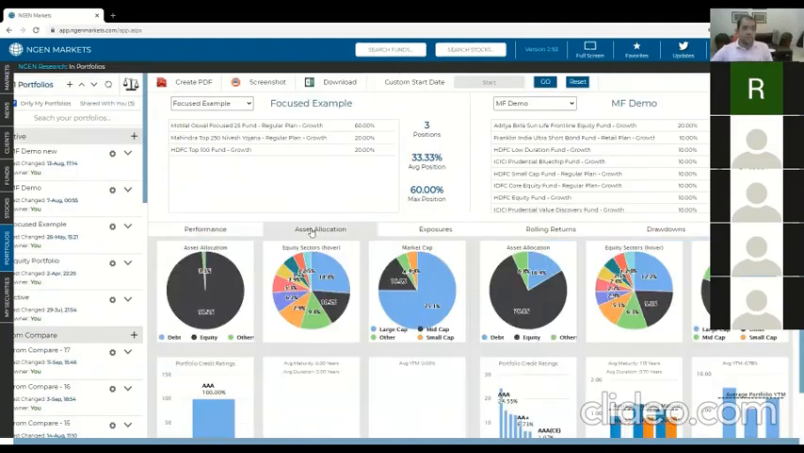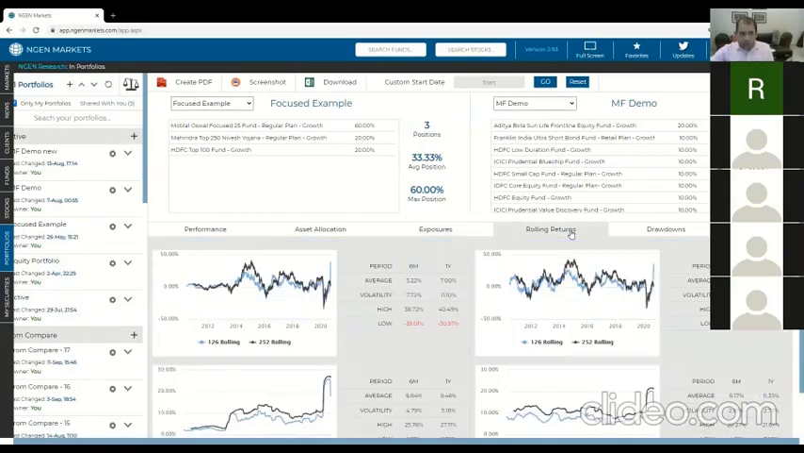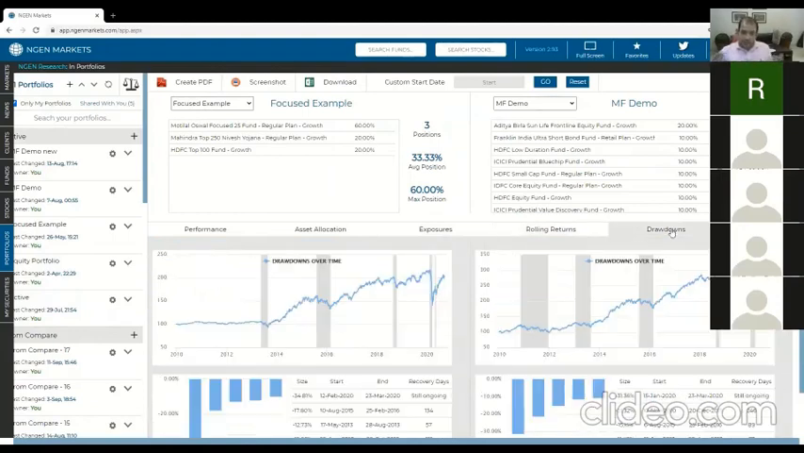Secondly, you can show them the asset allocation side by side. You can show them that they're very equity concentrated here. Here, not so much. You can show the exposures side by side. You can show rolling returns side by side of both portfolios. And finally, again, as I'm sure you expected, drawdowns side by side.